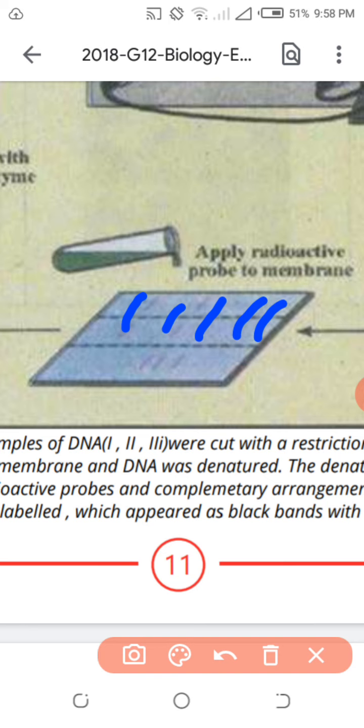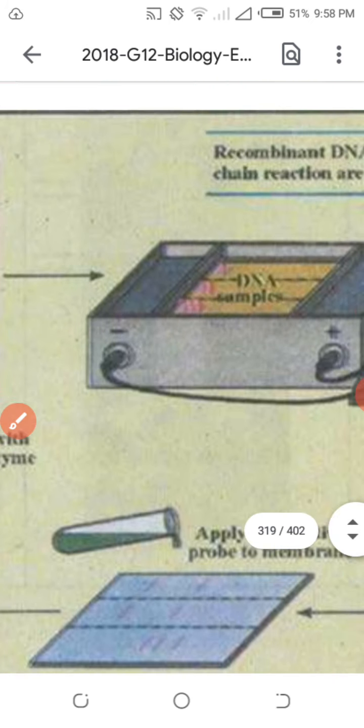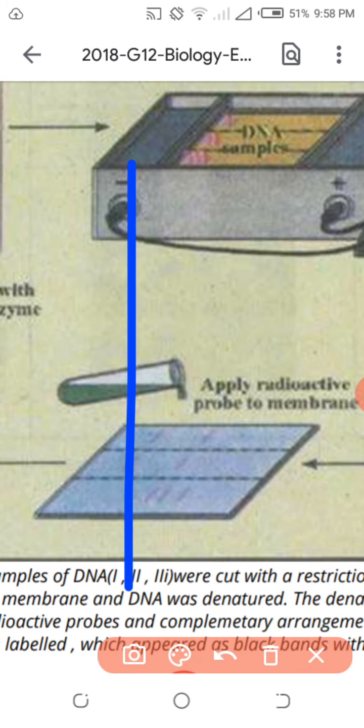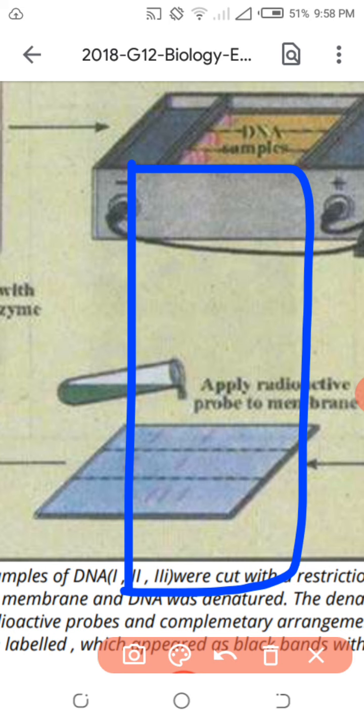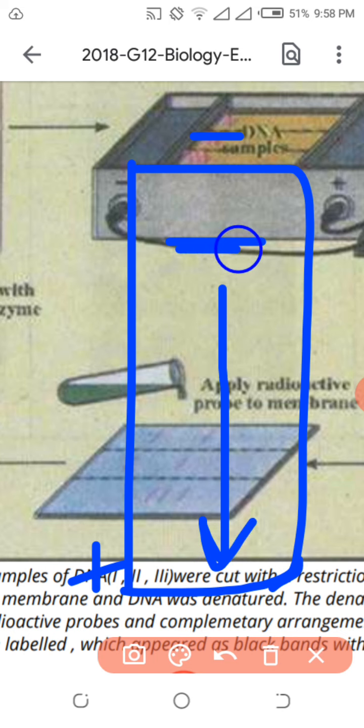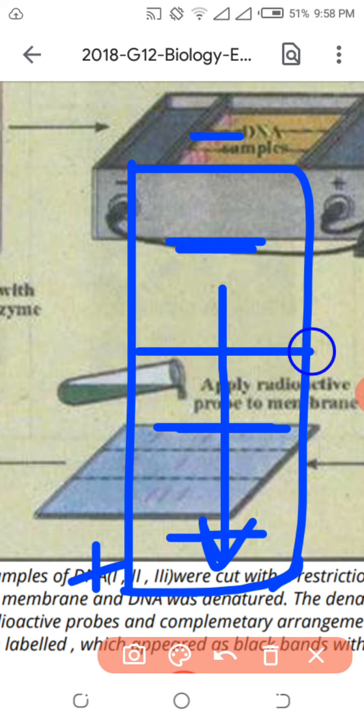If you studied at the start of the first year, I was talking about the electrophoresis technique. Electrophoresis is basically done by creating an electric field. At one side the charge is negative, at the other side the charge is positive. What is the charge of the DNA? Negative, due to the presence of the phosphate. So DNA strands will move towards the positive charge, and they will stand according to their density. The lighter strand will move the maximum, the medium will move less, the heavier less still, and the heaviest DNA strand will be farthest from the positive charge.